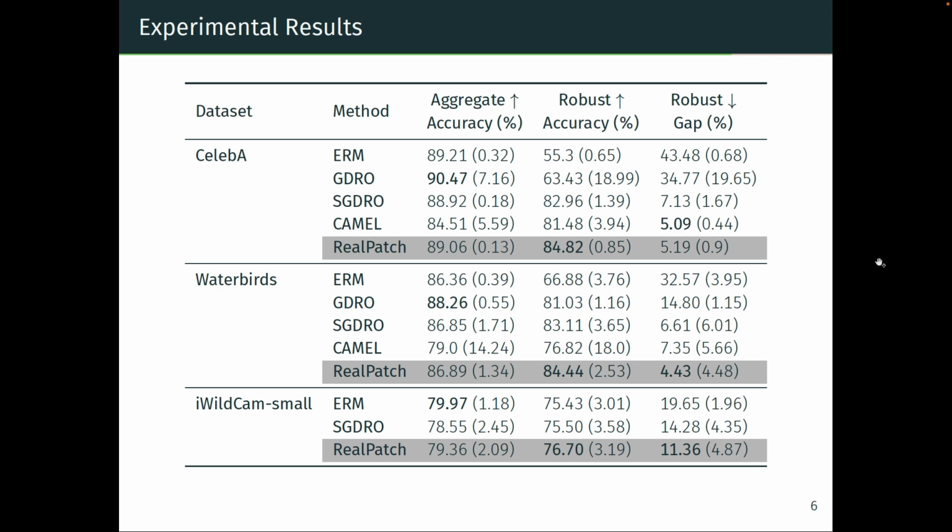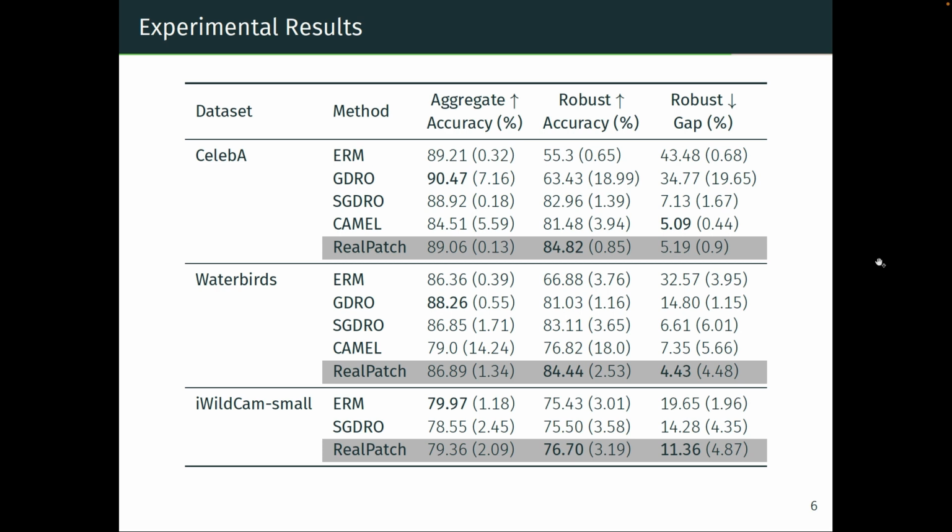We show the capability of our framework on three different datasets: CelebA, Waterbirds, and iWildCamSmall. iWildCamSmall is a subset of the iWildCam dataset, whose task is to distinguish between two animal species spuriously correlated with two camera trap locations. The results are the average performances over 3 runs, and in brackets we report the standard deviation over the 3 runs. As we can see, RealPatch is able to construct a model that is robust across subgroups with high robust accuracy and a small robust gap.